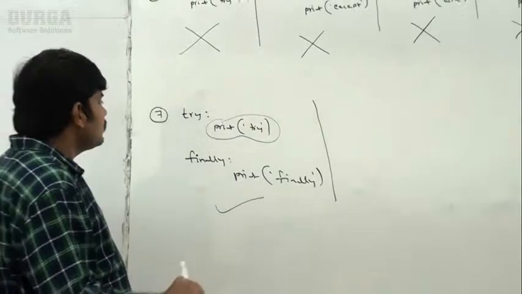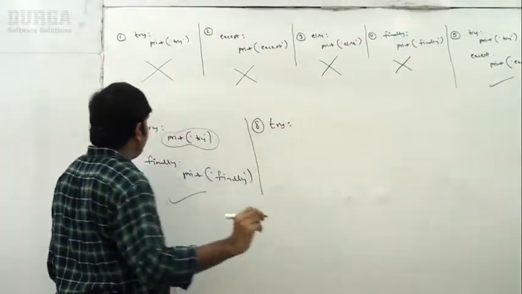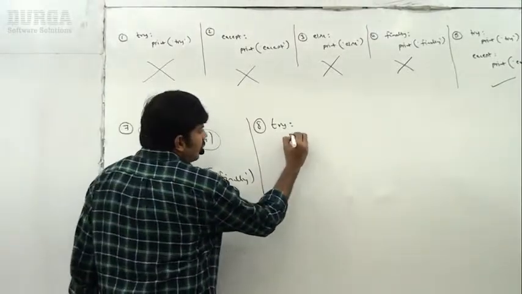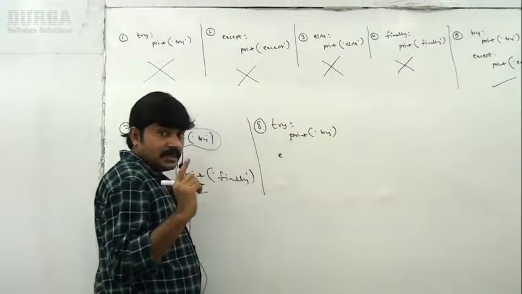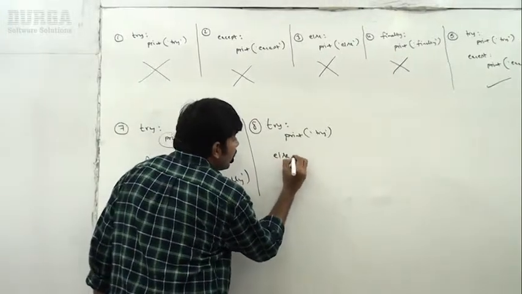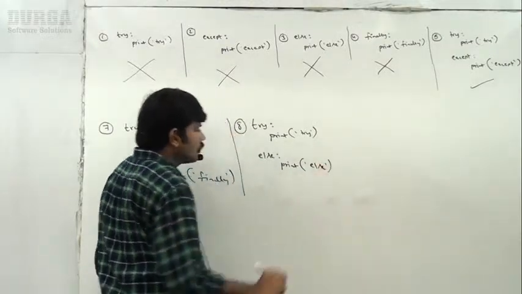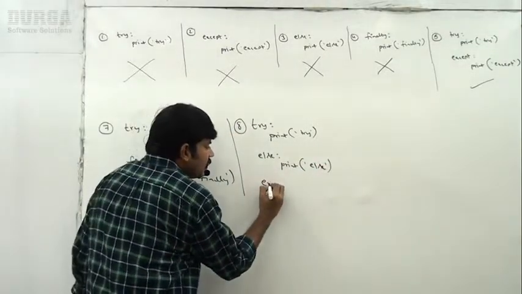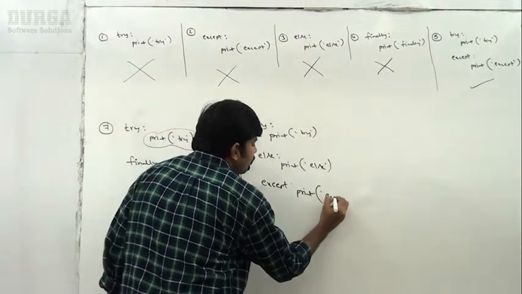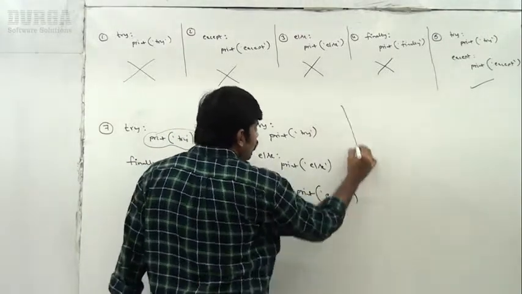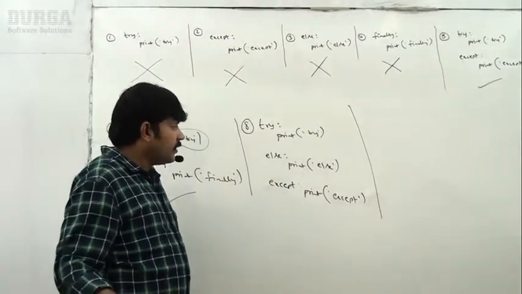Okay, well. Now my next one: try, print try block. Next, here else, print of else. Next, except, print except. Can you please confirm, is it valid or invalid? Very important. Is it valid or invalid?